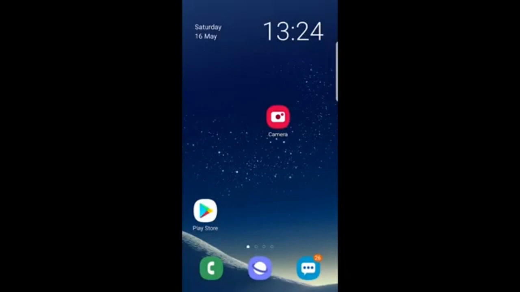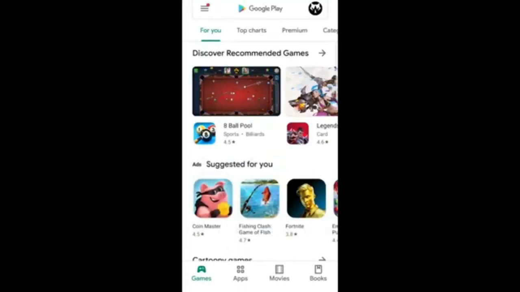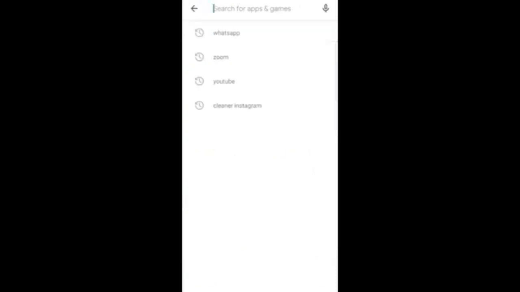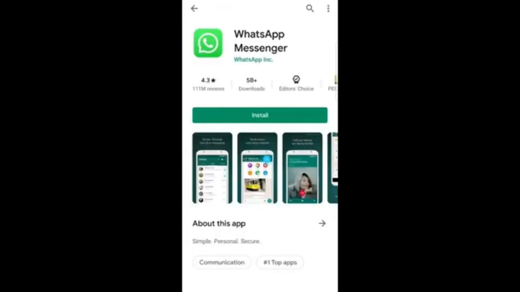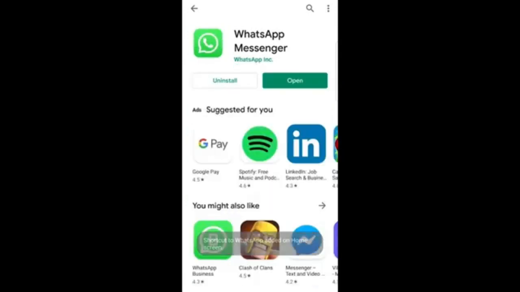In this video I'm going to show you how to install WhatsApp on Android phone. Find Play Store on your phone, or search for Play Store on your phone and open it. At the very top you will see there Google Play. Just click in there and type in WhatsApp. Here you will see WhatsApp Messenger, second option. Click on it and you will see this WhatsApp Messenger, and here click on button install. Once this application is installed, click on button open.